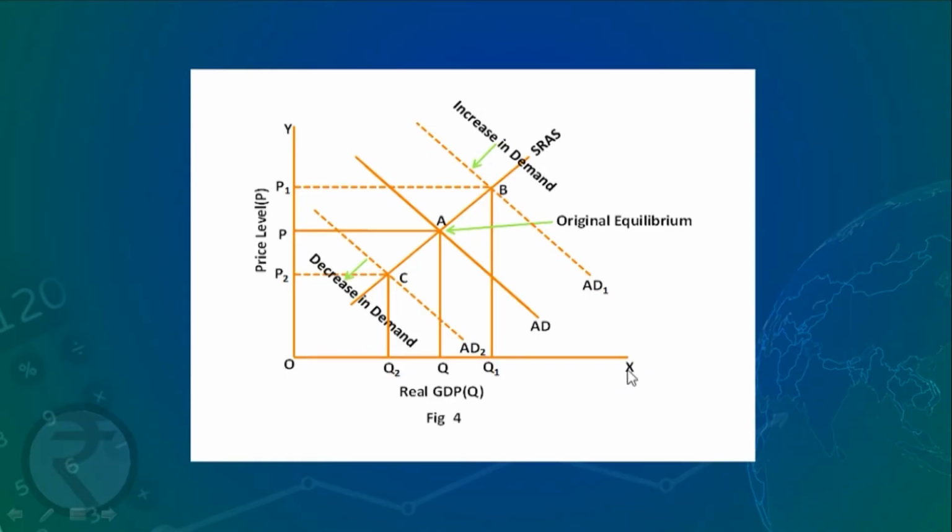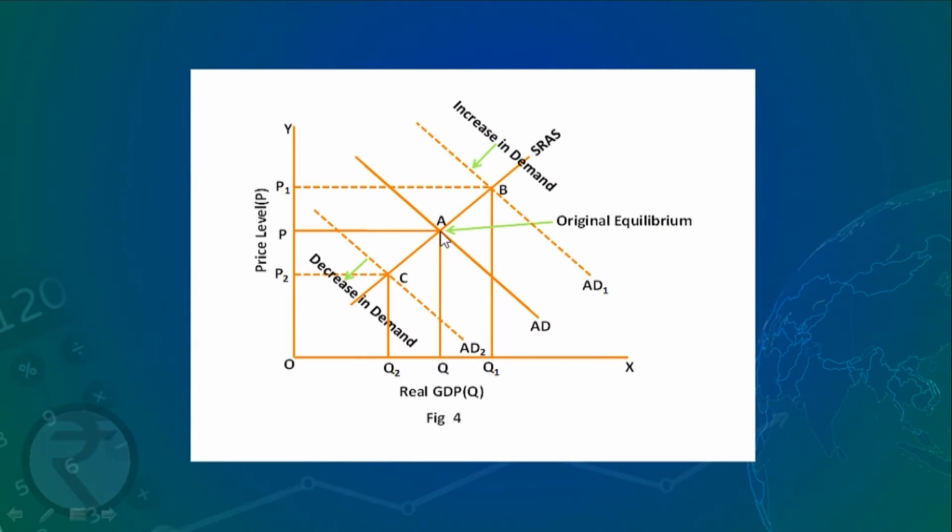We have shown real GDP on the x-axis, and price level on the y-axis. The short run aggregate supply curve is an upward sloping curve, AD is the original demand curve and equilibrium is at A, where price is OP and quantity demanded and supplied, or real GDP, is OQ.